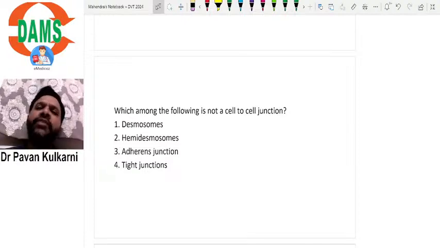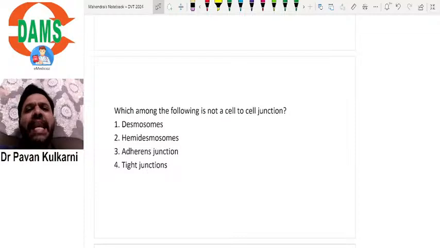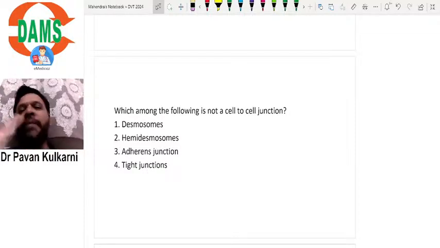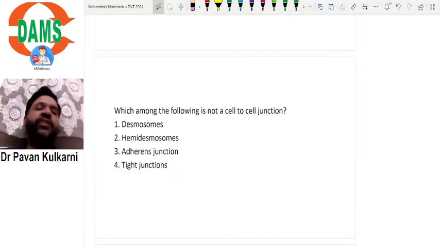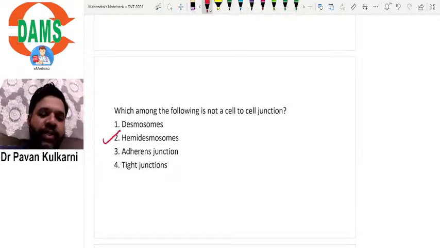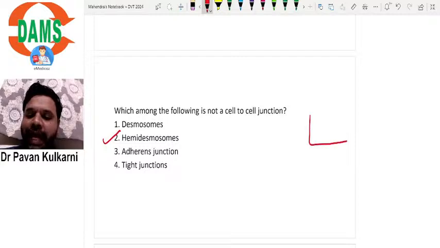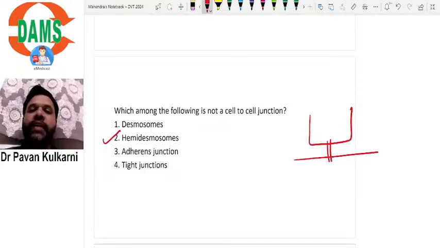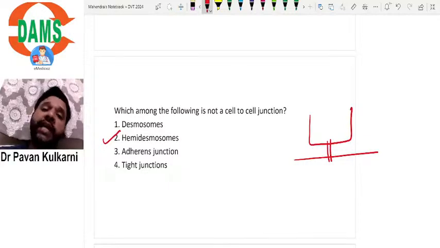No. Hemidesmosome is between a cell and basically a basement membrane. It is not between two cells. So obviously it is not a cell-to-cell junction. Hemidesmosome is between a cell and a basement membrane, more specifically the basal lamina. So this is not a cell-to-cell junction, this is a cell-to-basal lamina junction, that is hemidesmosomes.